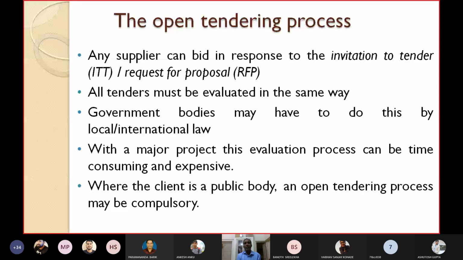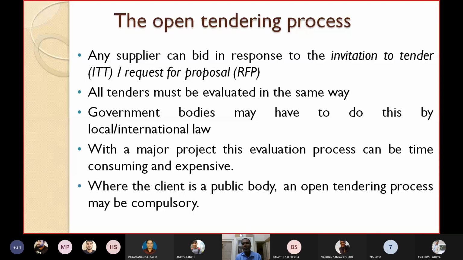So open tendering is a very time consuming process. I will say some of the reasons. When you advertise, you have to give a minimum of 1 month until the last date. Only after the last date can you evaluate. Then while you evaluate, there may be 2-3 levels of committees like this. So it will take some more time to go for this open tendering process. With a major project, this evaluation process can be time consuming and expensive. The time may be of the order of some months, 2 months, 4 months, 5 months, like that.